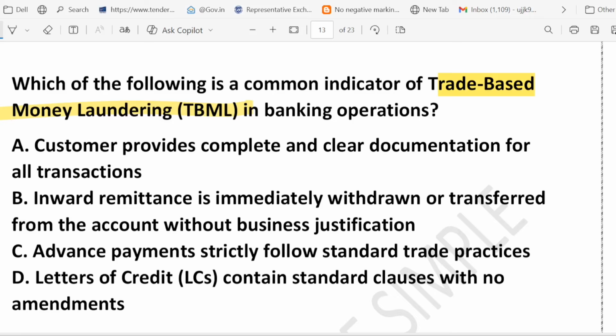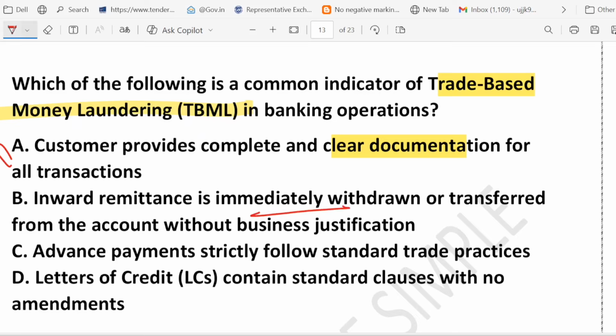If you look at option A, it's talking about complete documentation. That is a normal and good practice. Nothing suspicious here, right? So this is not money laundering, so this is not the answer. Option B, yes, this is the correct one. This is a warning sign.